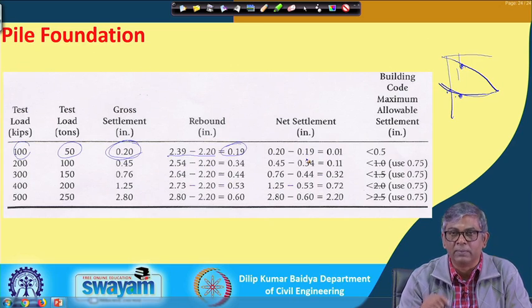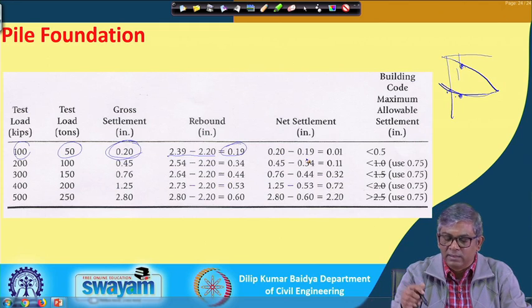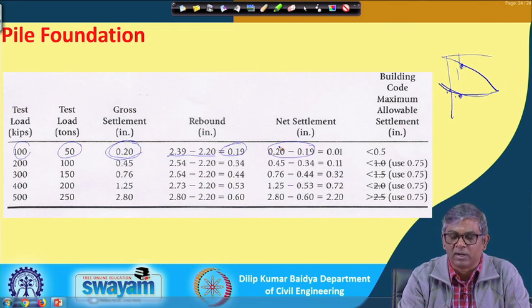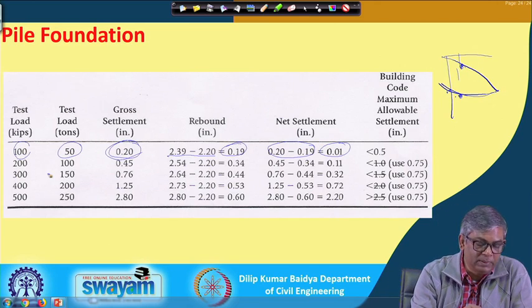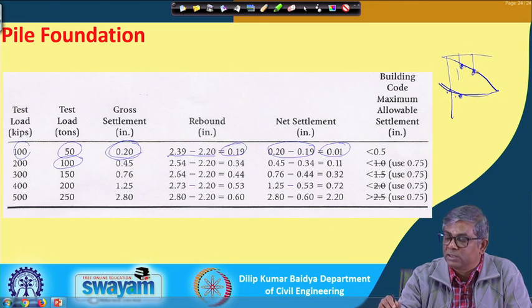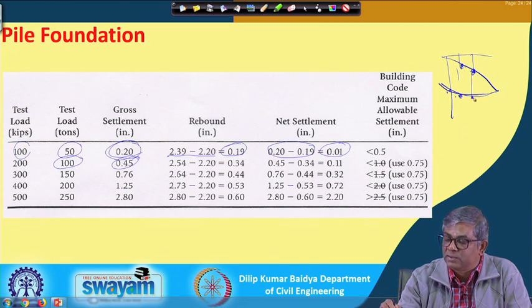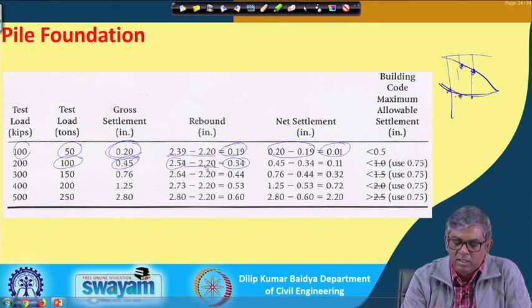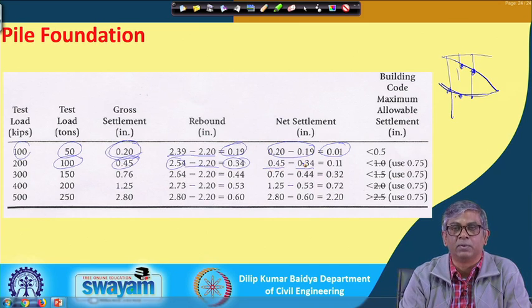So, net settlement: even the rebound means that was elastic, but overall because of the loading, how much the pile is settling, that is actually 0.2 minus the rebound 0.19, which is 0.01, and that is in inches. Similarly, when it is a 100 ton load, the gross settlement was 0.45. If I go back to the previous one, at this stage it was 2.54 and here it was 2.2. So, 2.54 minus 2.2, the rebound was 0.34. So, the net settlement is 0.45 minus 0.34, so it will be 0.11.